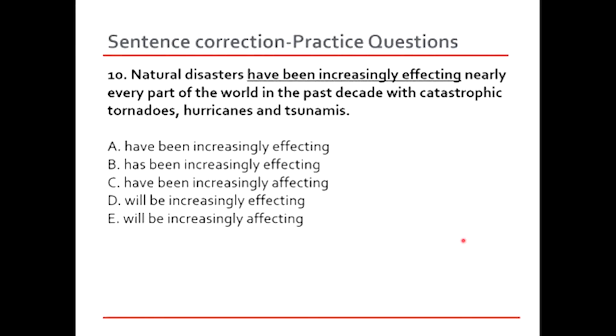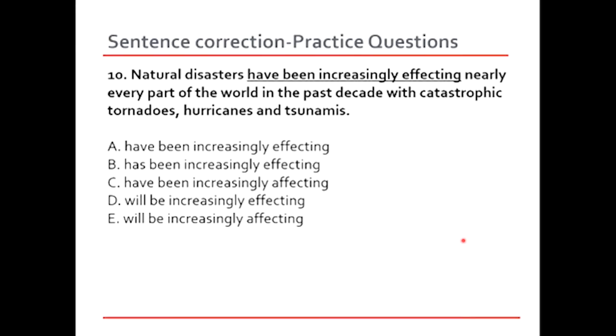A, okay, I'm not going to read out the original option. Let's look at B, C, D, E. Has been increasingly affecting, have been increasingly affecting, and then will be increasingly affecting, and then finally will be increasingly affecting. I'm sure most of you must have identified the error, and that is in spelling. So this is another situation that might come in the sentence correction section, where you might be asked to correct the spellings also.